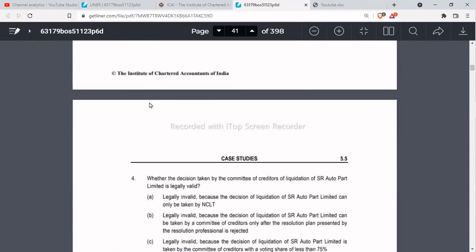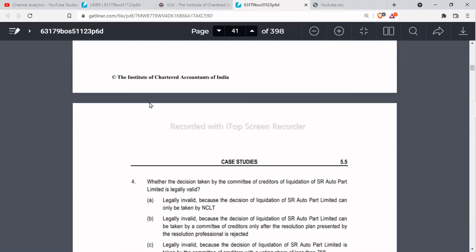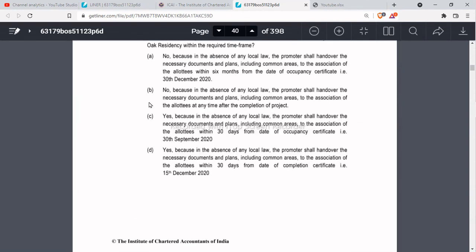So in this way we have completed our discussion and solving part of the MCQ of case study number 5.